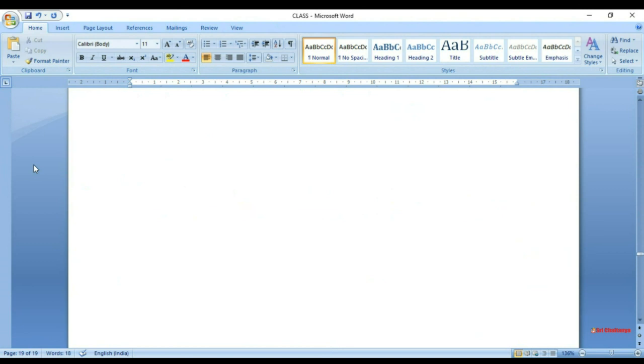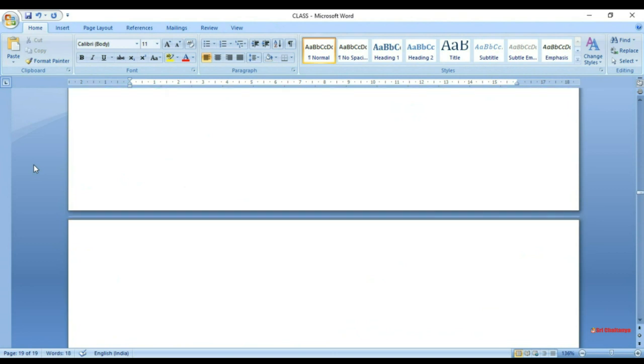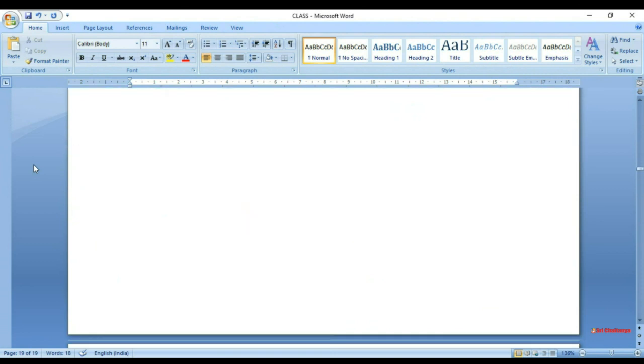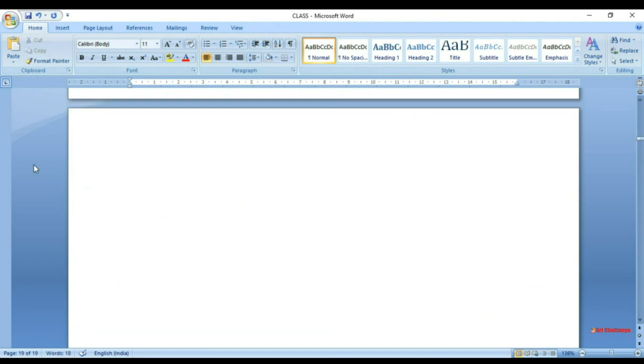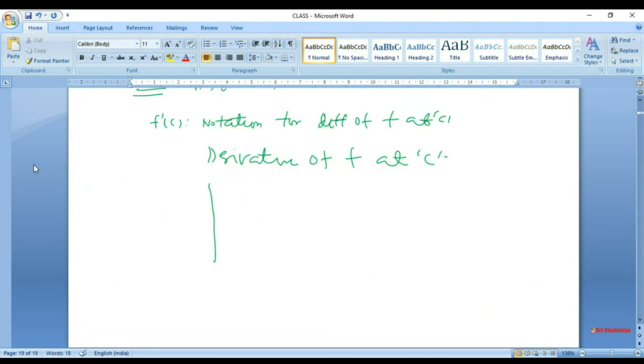So the first example that I will take will be a little more instructive, and it will tell you how you can use limits to calculate these expressions.